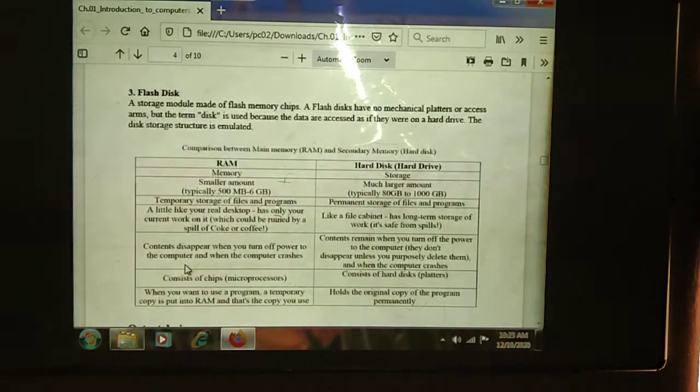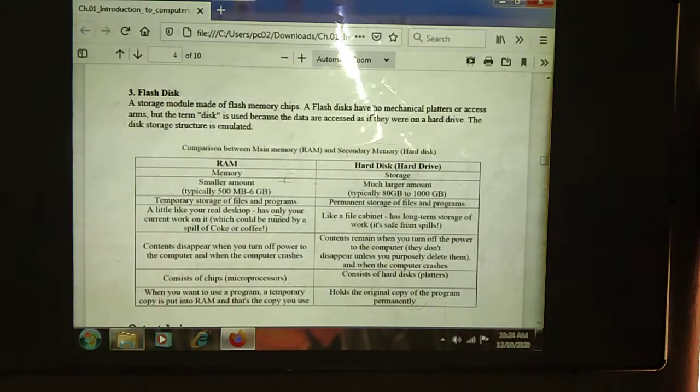Next, flash disk. What is the use of the flash disk? We can see a storage module made of flash memory chips. Means here we can store the data on the memory chips. Chips will be circuited in an electronic device.